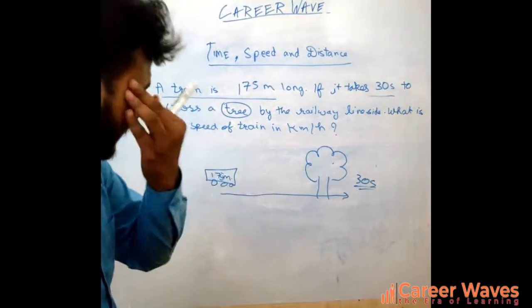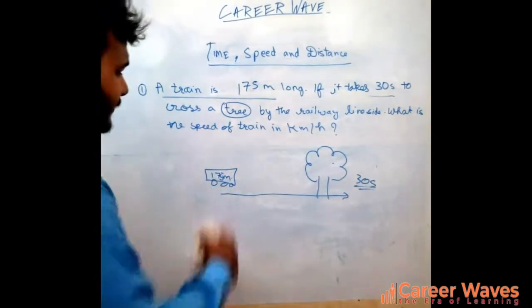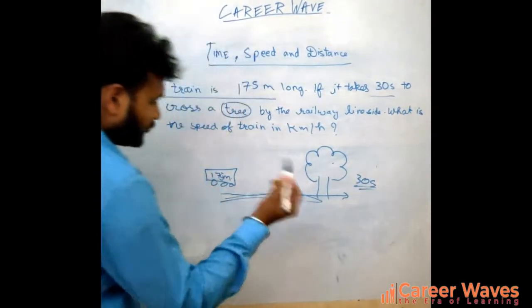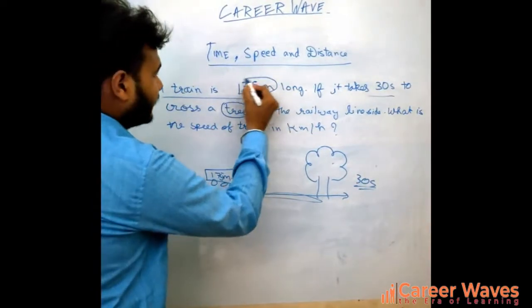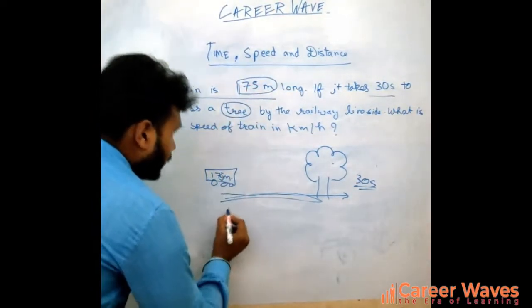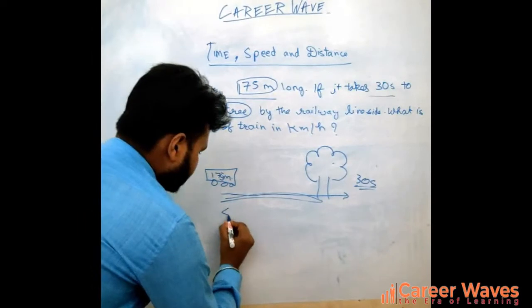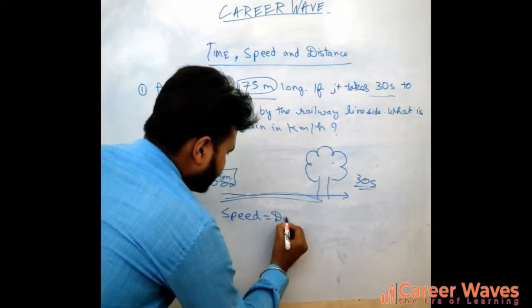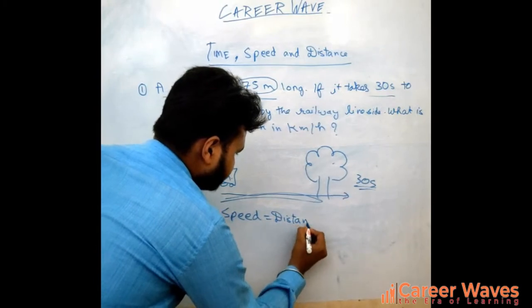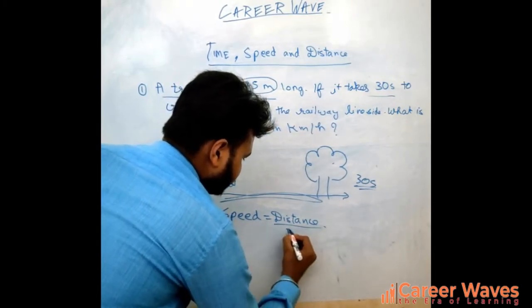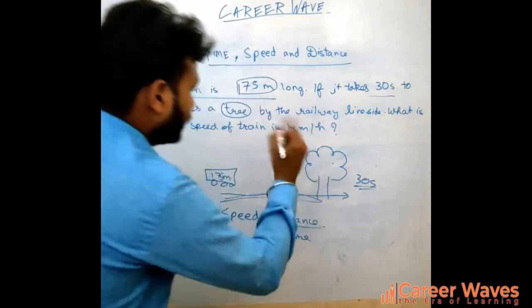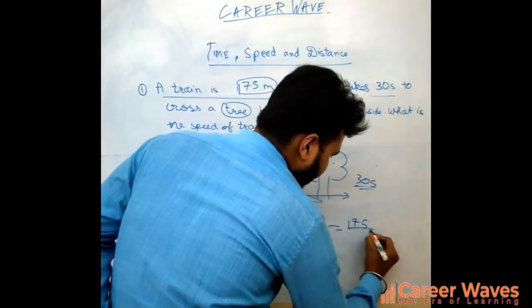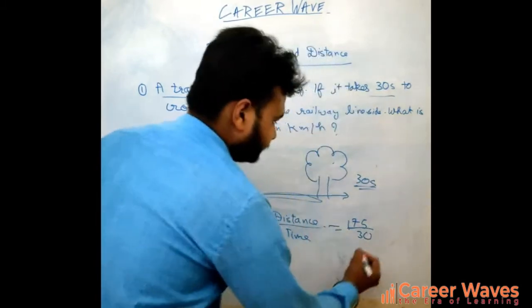As we are clear with the picture that we have to find the speed of the train, in this case the distance is not given. So the distance will be nothing but the length of the train. The formula I have given you is speed is equal to distance by time. So according to this, 175 divided by 30.